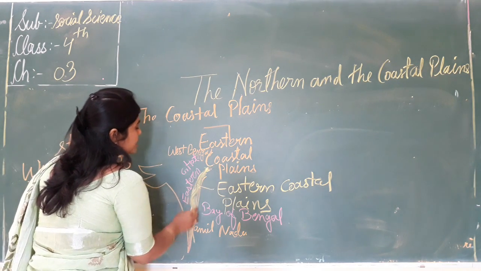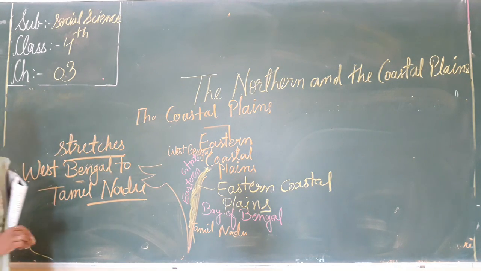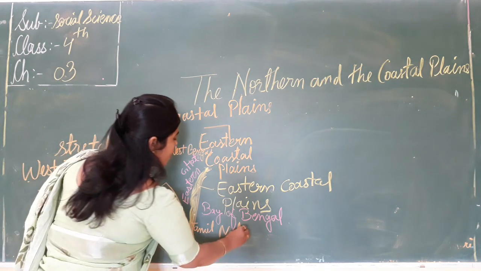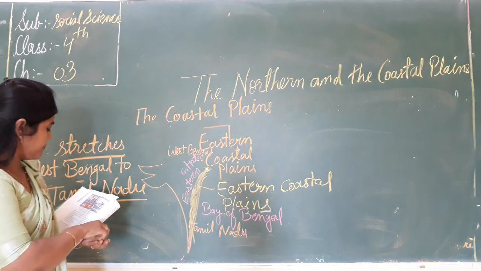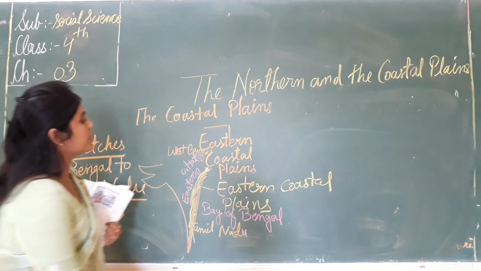It lies between the Eastern Ghats and the Bay of Bengal. And it is divided into two parts. How many parts?